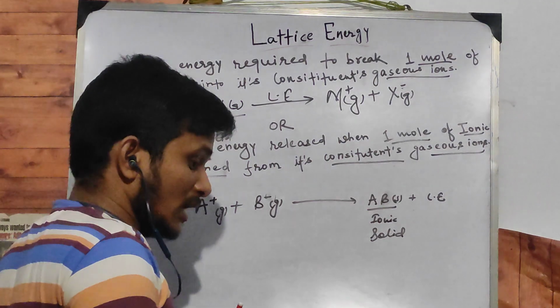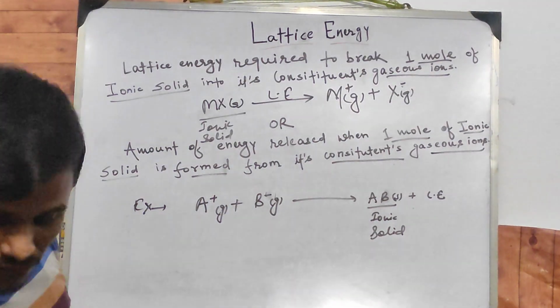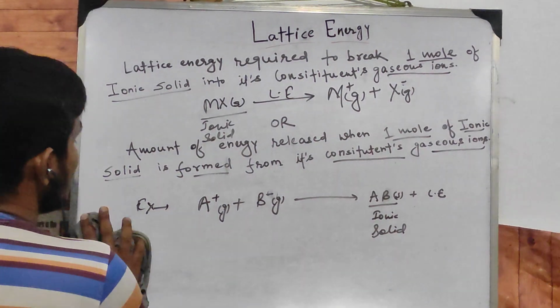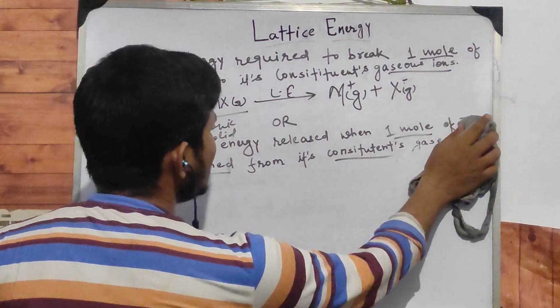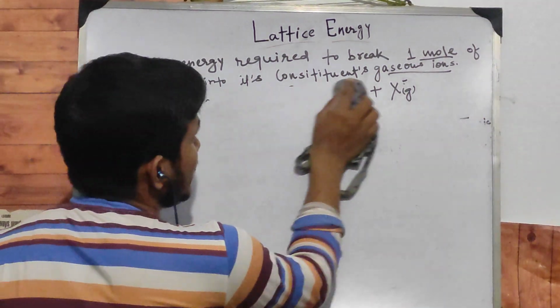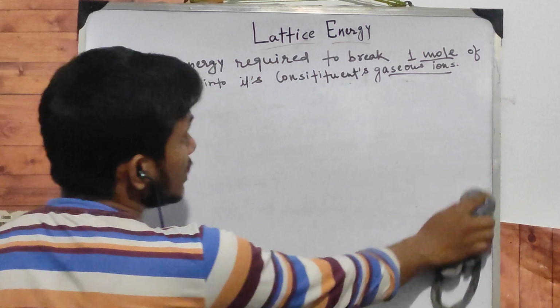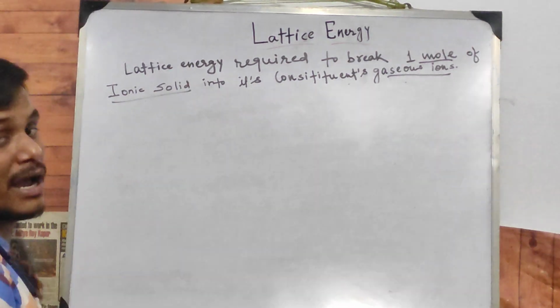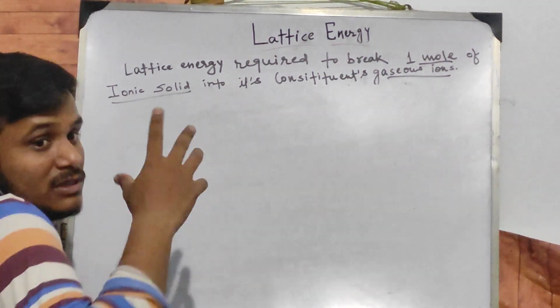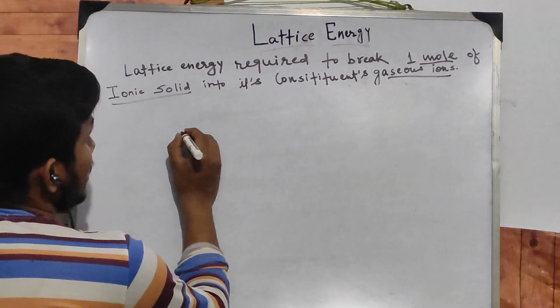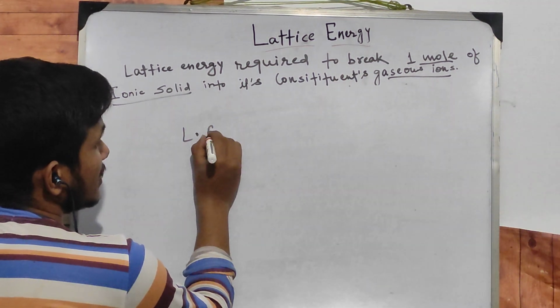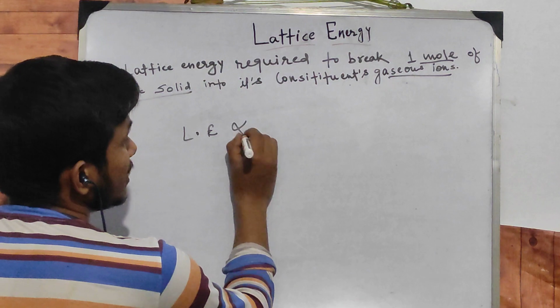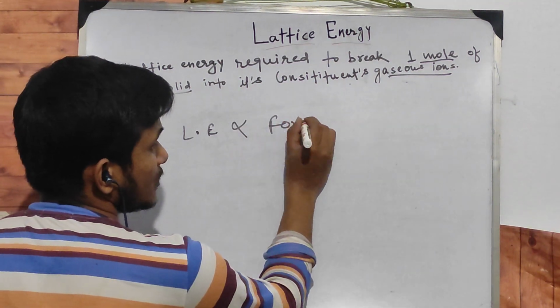Okay, now let us discuss what are the factors and why the lattice energy gets affected. As we discussed, lattice energy is required or released when 1 mole of ionic solid is formed from or broken into its ions. Lattice energy is directly proportional to the force of attraction. Why?